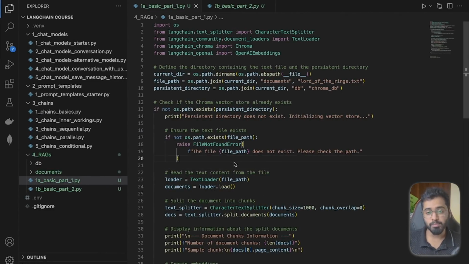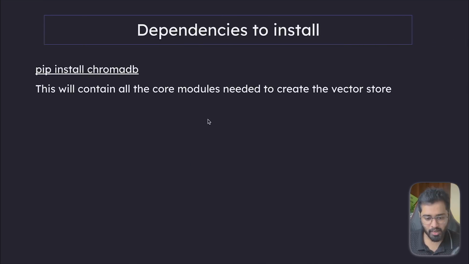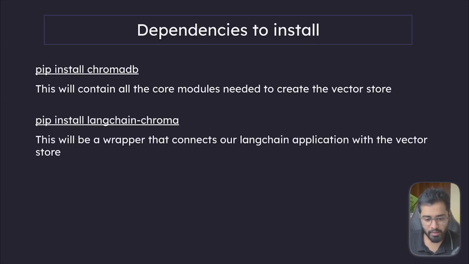It basically lets us save our embeddings locally as well. So we don't have to use cloud for that. For this section, we have to install 2 additional packages. You will have to run the command pip install chromadb, and this is going to have all the core modules needed to create the vector store. And we also need the langchain-chroma package as well. This is going to be the wrapper that connects our LangChain application with the vector store.